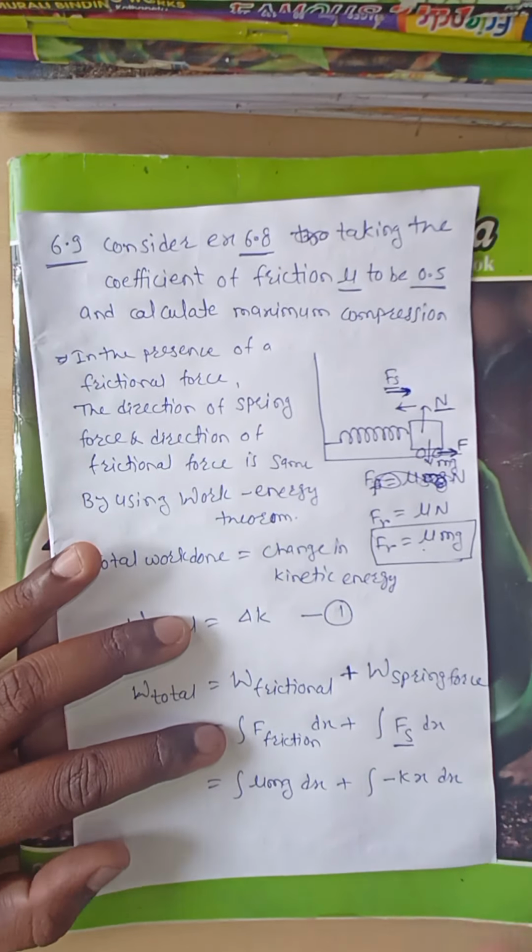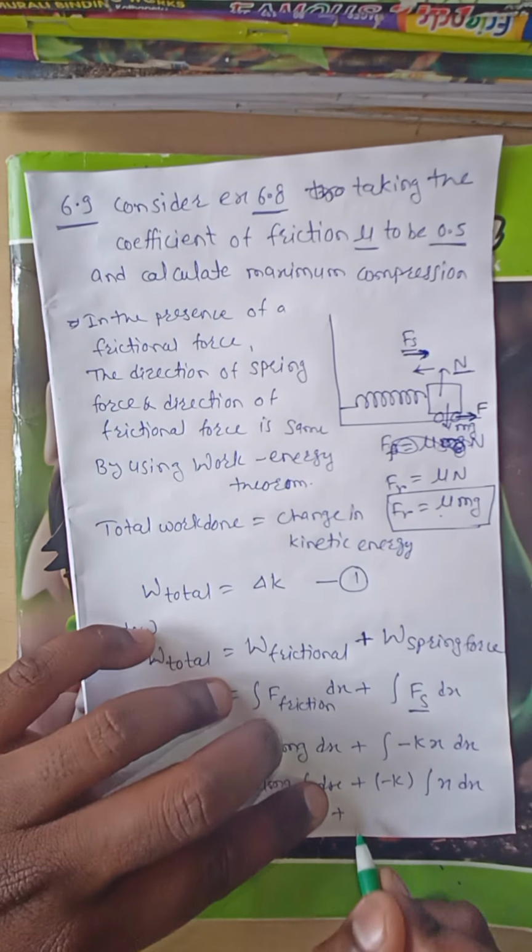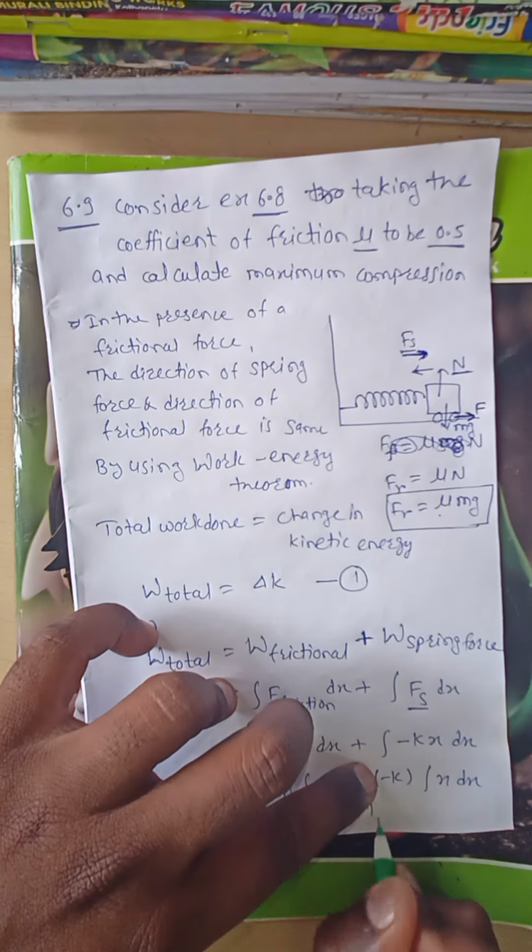Therefore, the work done by the frictional force is mu mgx, plus the spring term, which is minus k into x; integration of x is x square by 2.